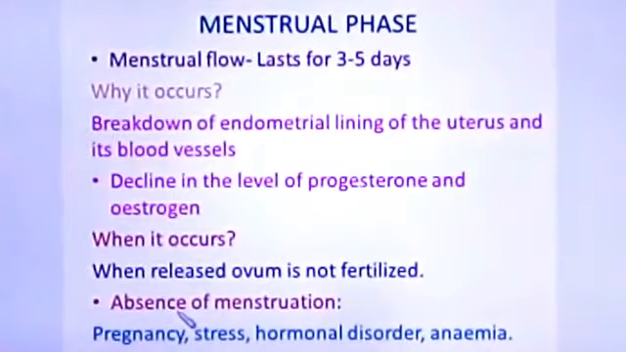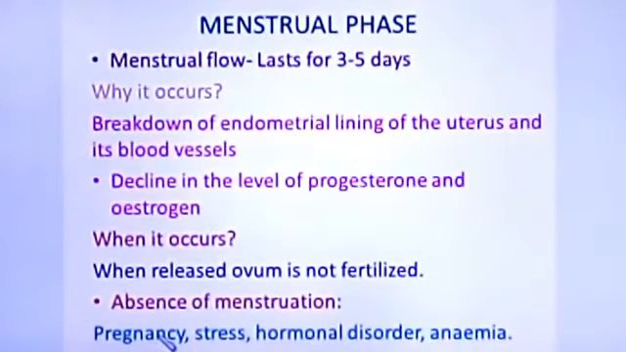Next, menstruation does not occur either when the female is pregnant, that is during pregnancy, or when the normal female undergoes a high level of stress, or if there is any hormonal disorder, or if that particular female has anemia. There will be absence of menstruation.